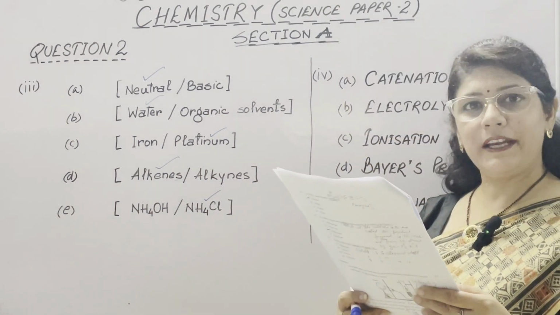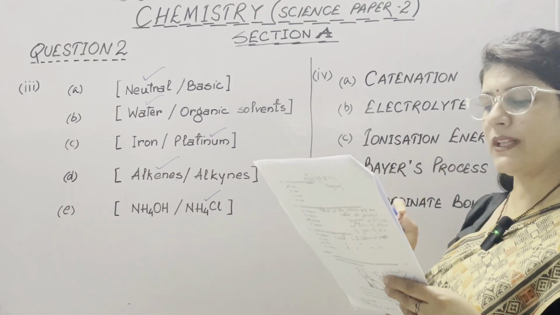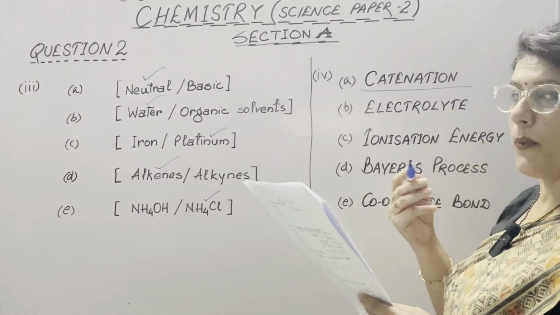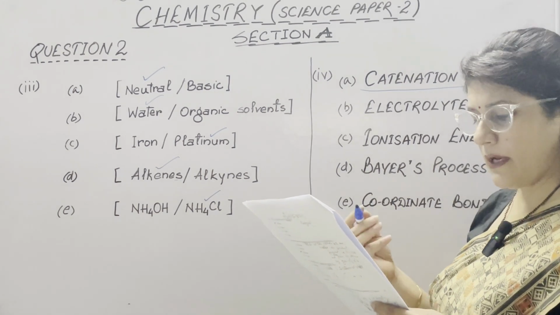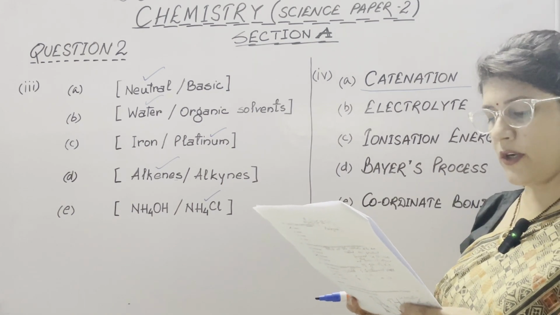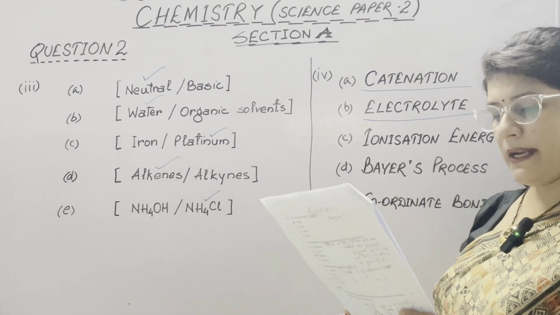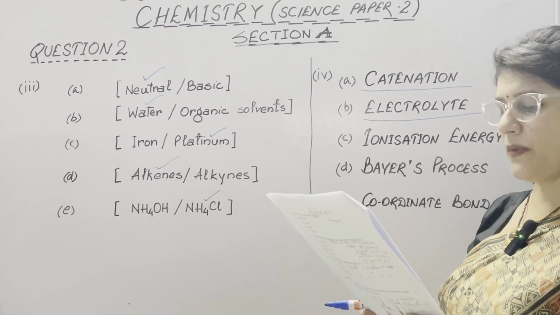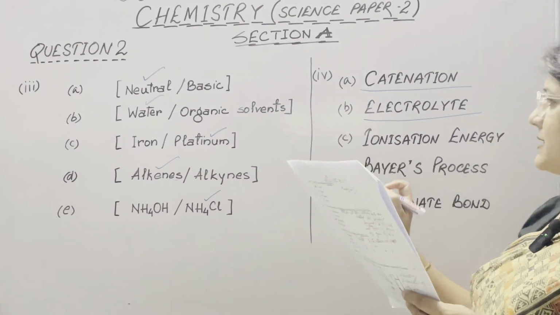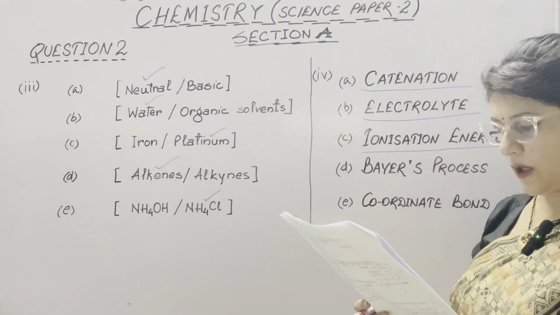In the fourth part, identify the following. A part: the property by which carbon bonds with itself to form a long chain. We know that this is catenation, the property of self-linking of carbon atoms. In B part, a substance that conducts electricity in molten or aqueous state is an electrolyte. In C part, the energy required to remove an electron from the valence shell of a neutral isolated gaseous atom. This energy is ionization energy, also known as ionization potential or enthalpy.